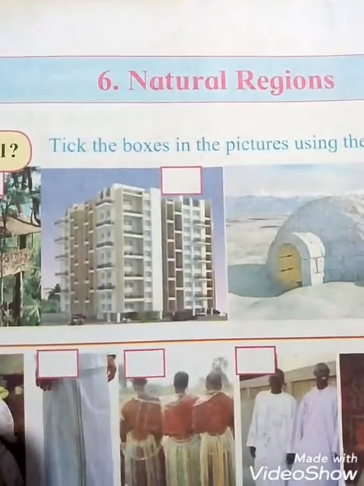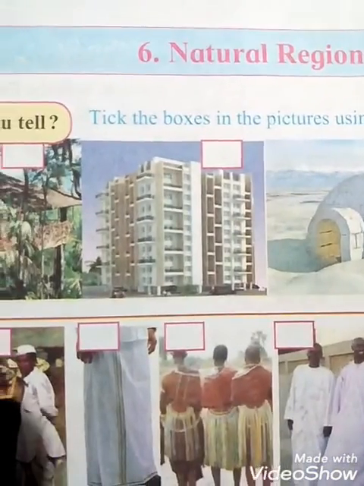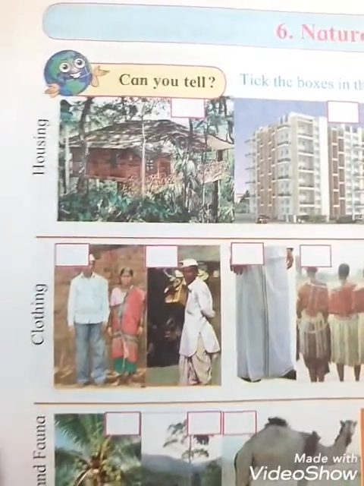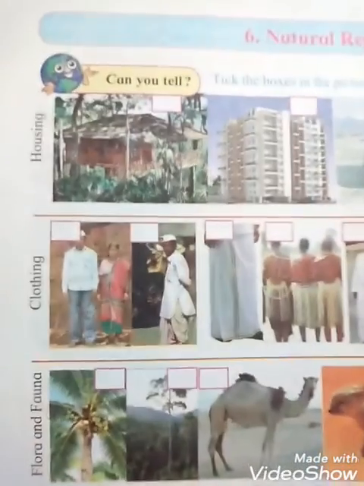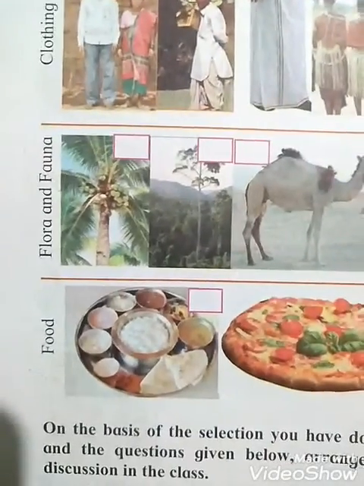Students, today I am going to explain Geography chapter 6, Natural Regions. See students, in the previous chapter 5 we learned about the winds. Can you tell me? There are different types of columns. The first column is housing, the second is clothing, the third is flora and fauna, and the fourth is food.